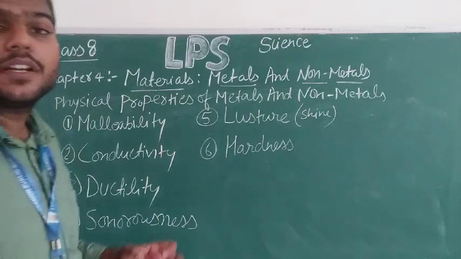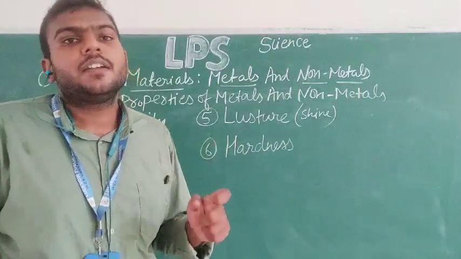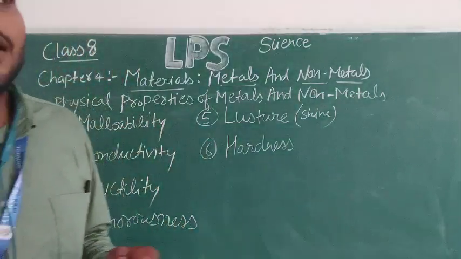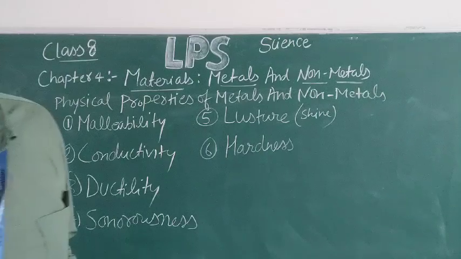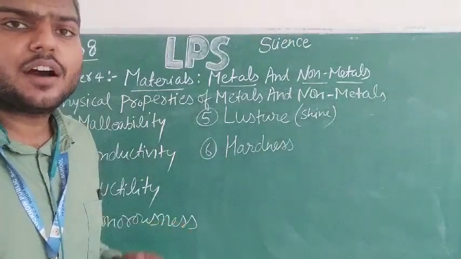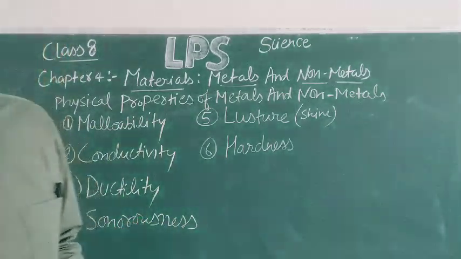But there is an exception for metals. There are a few metals which are not hard. They are soft in nature. For example, sodium and potassium are metals which are soft in nature. They can even be cut with a knife.